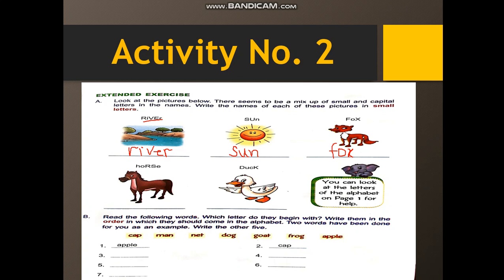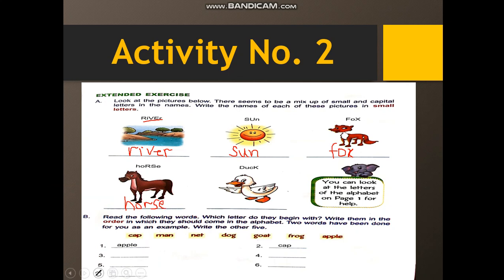Now horse, you will write with the small letters h, o, r, s. You will write in your notebook. Like this you will complete the spelling of duck as well.